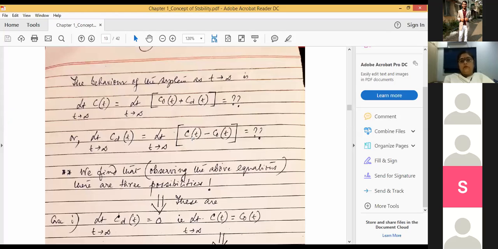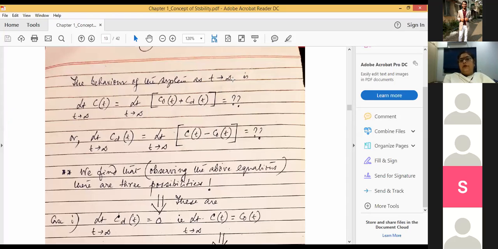Yes, ma'am. So under that particular situation, we can say even if we disturb the system, as time progresses, the output of the system doesn't deviate farther and farther from the original output. And that was the basic concept of stability, right?